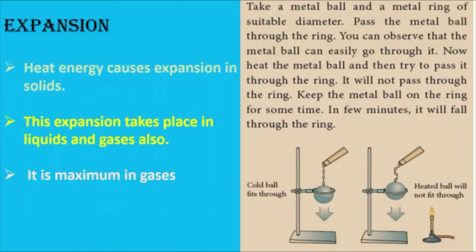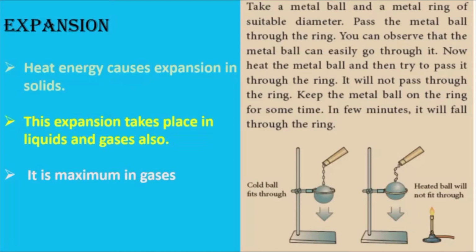Expansion. Take a metal ball and a metal ring of suitable diameter. Pass the metal ball through the ring. You can observe that the metal ball can easily go through it. Now heat the metal ball and then try to pass it through the ring. It will not pass through the ring. Keep the metal ball on the ring for some time. In a few minutes it will fall through the ring.